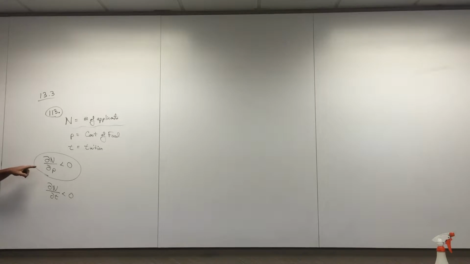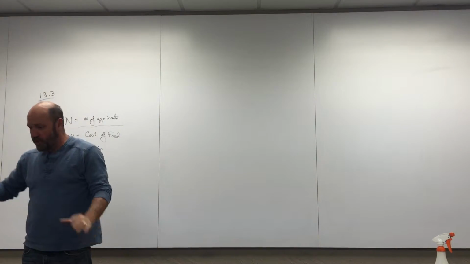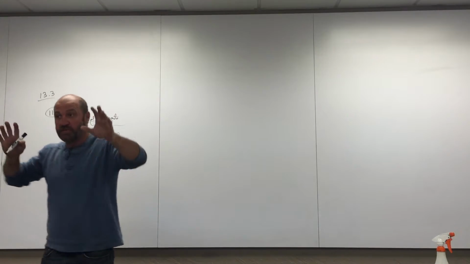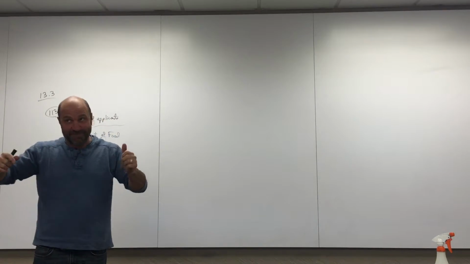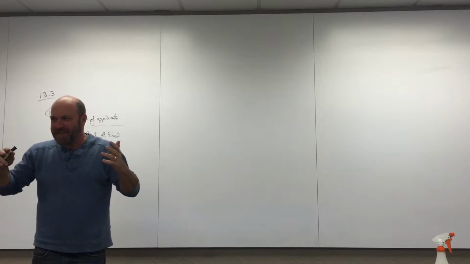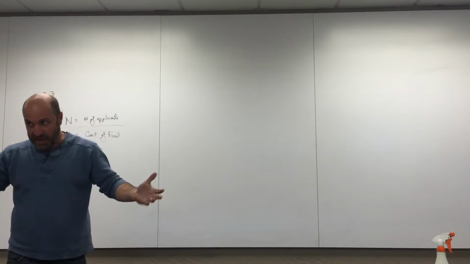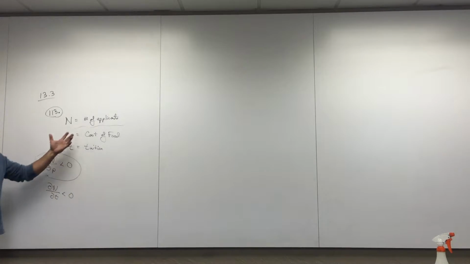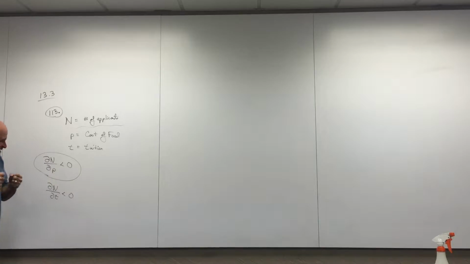Sometimes you can look at these derivatives and think of the word... One thing we've been doing is talking about these derivatives as if we're on a surface, looking in a direction, and talking about the slope of the surface in that direction. But that's very geometrical thinking. I think this question is more conceptual, about rate of change. So instead of thinking about the word slope, I want to think about the word rate of change. It's the same thing, but a different way of thinking helps me here.